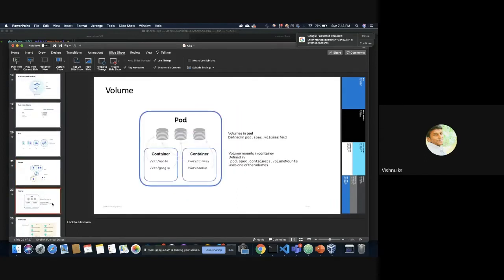Now comes to volume. So basically, each pod can mount multiple volumes from multiple cloud providers or from the physical host itself, from the worker node itself. If you want to mount a local directory, you can do that.